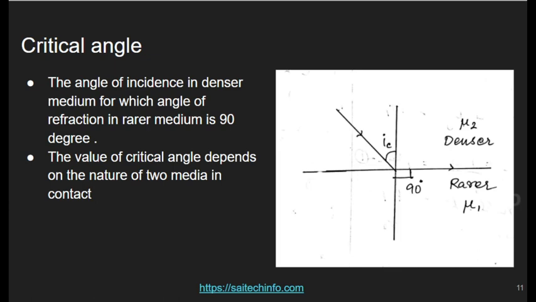So in the denser medium, the angle of incidence for which the angle of refraction is 90 degree. Here the value of critical angle depends on the nature of the two media in contact. So it is totally dependent on the nature of the two media.